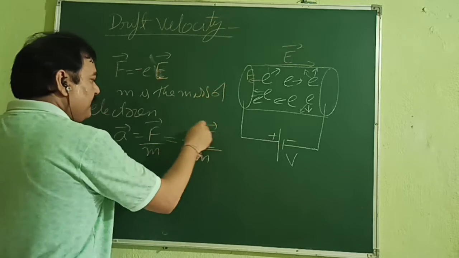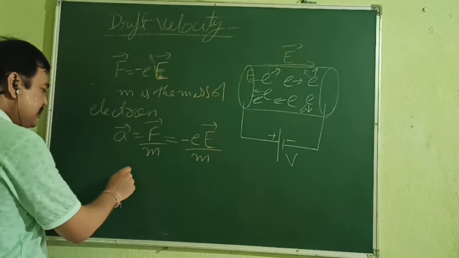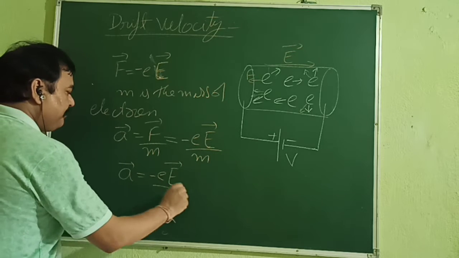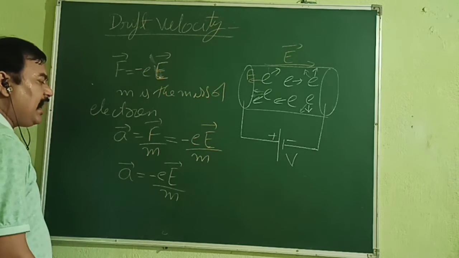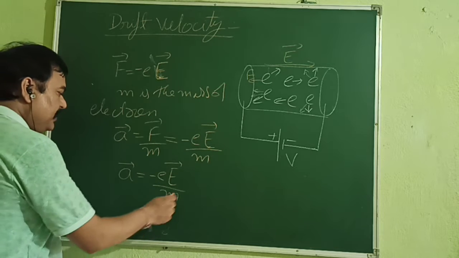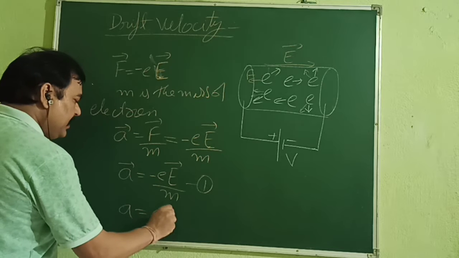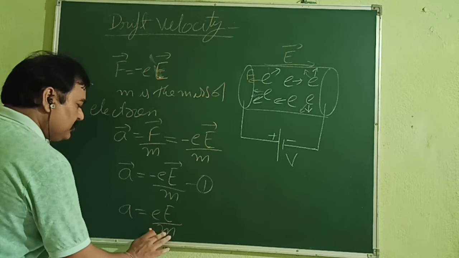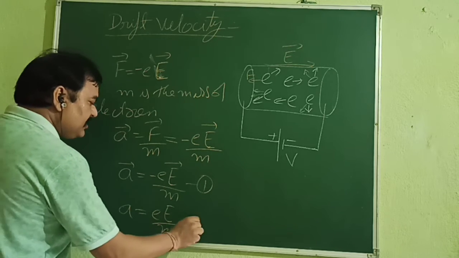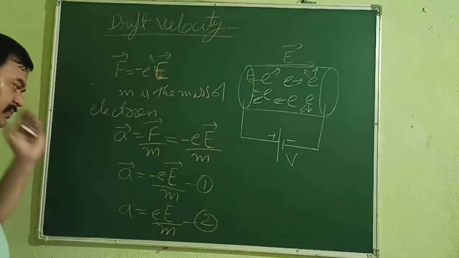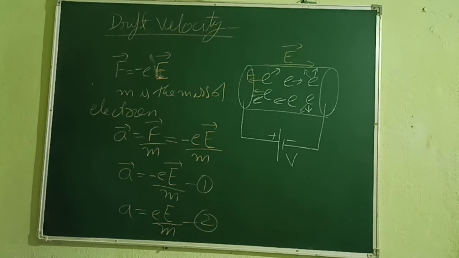So the acceleration which we got is equal to minus eE by m. If you want to write it in scalar form, you can simply write, equation 1, eE by m. The negative sign will not be there, because that negative sign comes due to the direction of the acceleration vector. So we have got the acceleration which the electrons will feel. I hope you have written this.